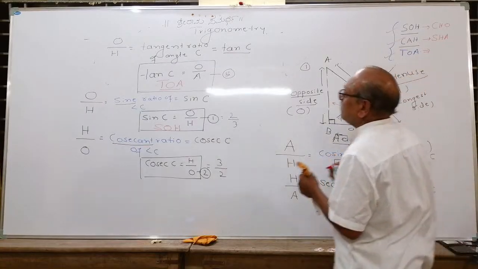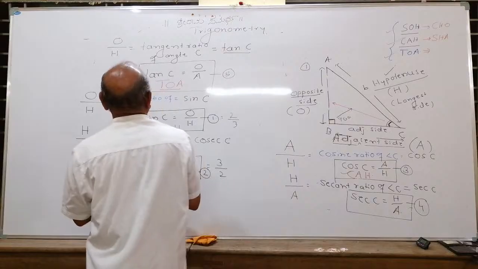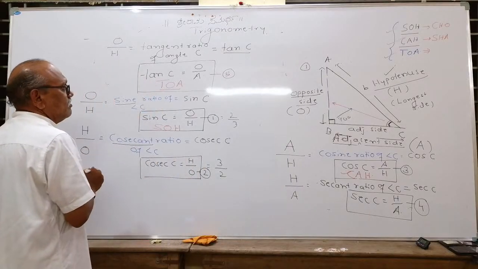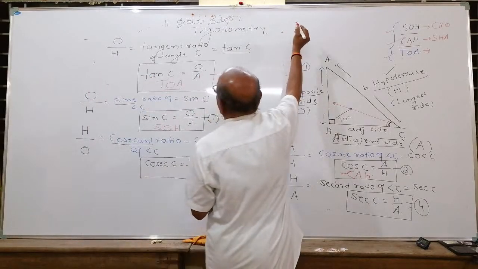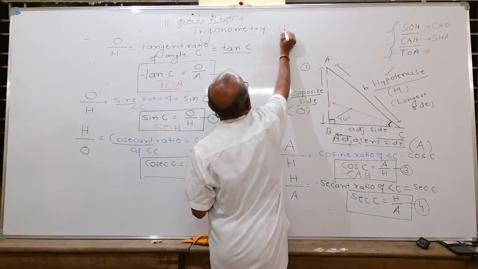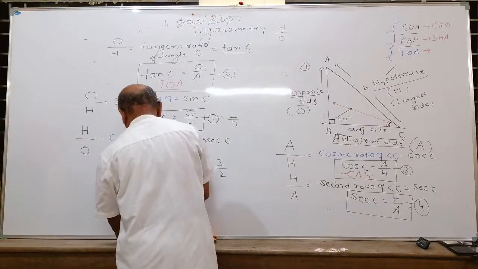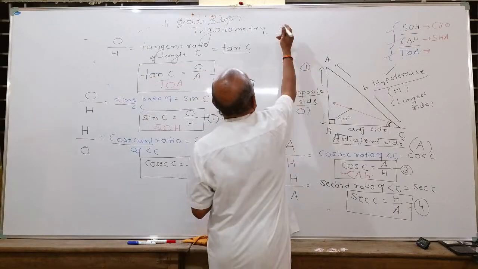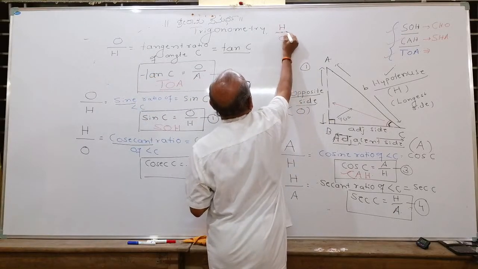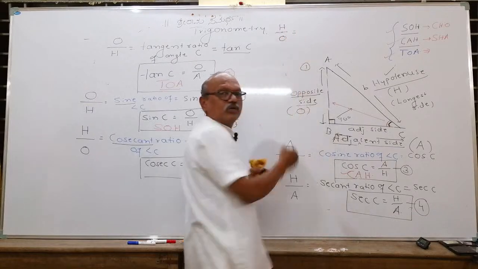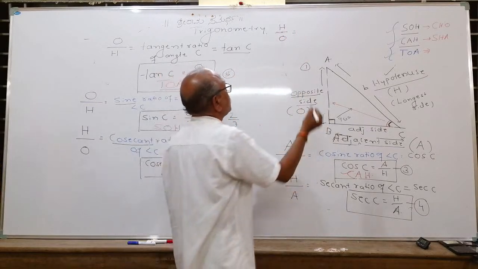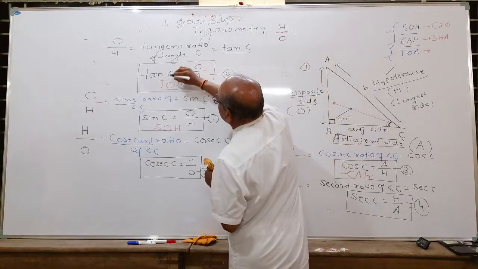Similarly, reciprocal of tan. If I take the reciprocal of tan, the last one I will write here. Adjacent upon opposite is called the reciprocal of tan.